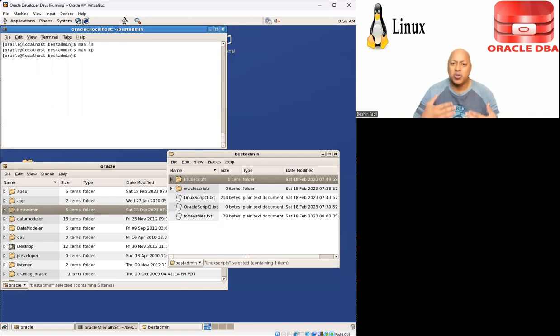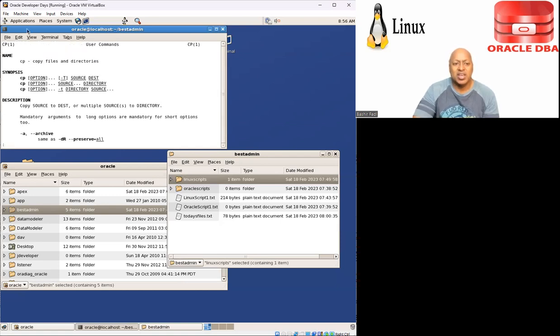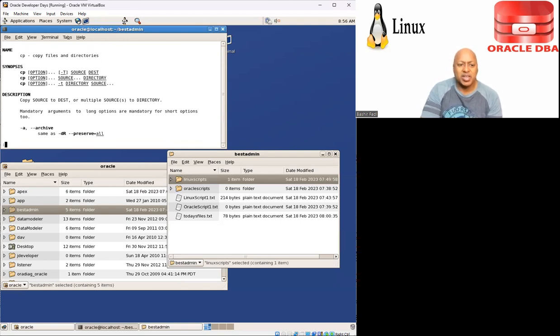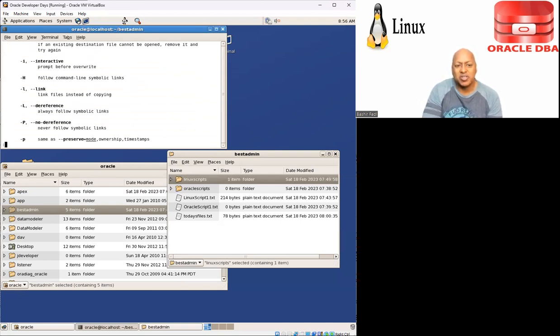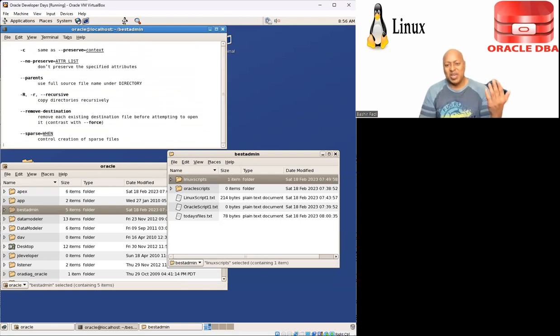We're going to look at the generally used parameters. But anytime you want to go back and review it, just type in man CP, and it's going to show us CP is short for copy files and directories. You have your copy, there's options, and here are the options, the directories. You could keep hitting enter, and it's going to show you all the different kinds of scenarios that go along with it. So you have access to the manual for commands.